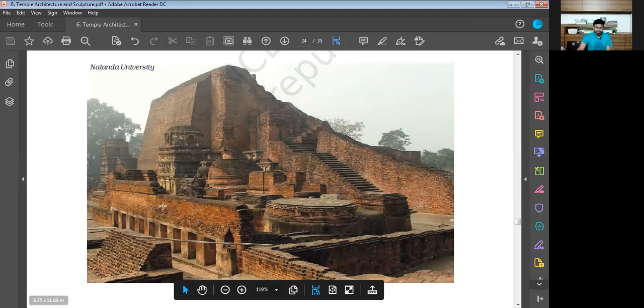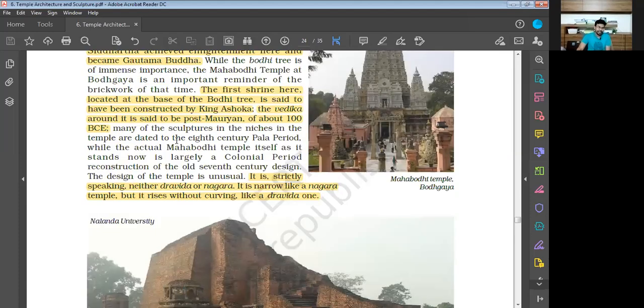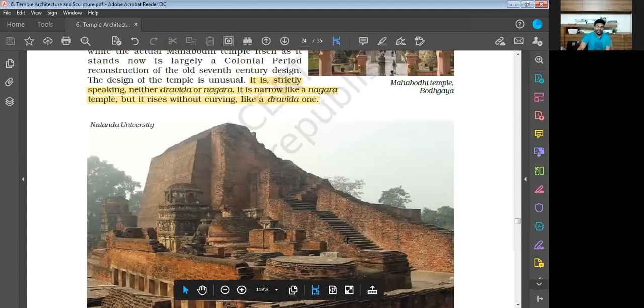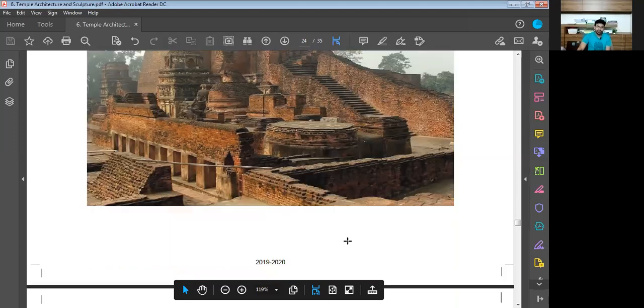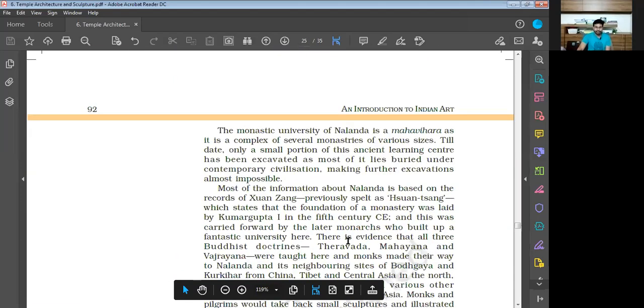You can see the structure is very elaborate. It is a magnificent structure. This was constructed around the time of the 5th century CE. So these are very old structures, especially the Mahabodhi temple. Nalanda University is also a historical site. Now let us move a little down. We will read the chapter further.